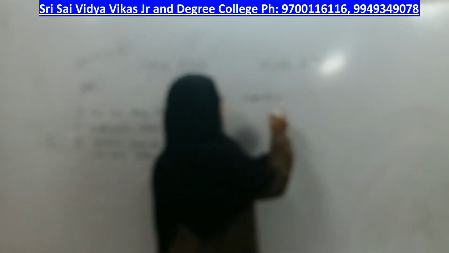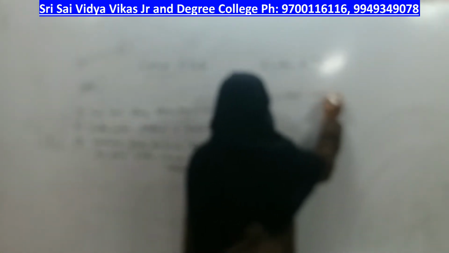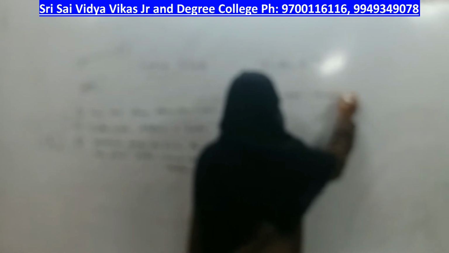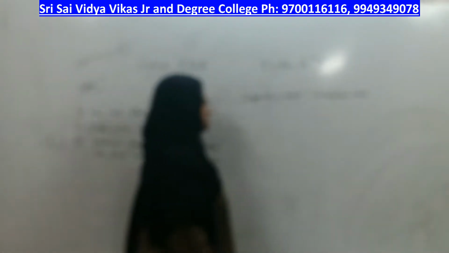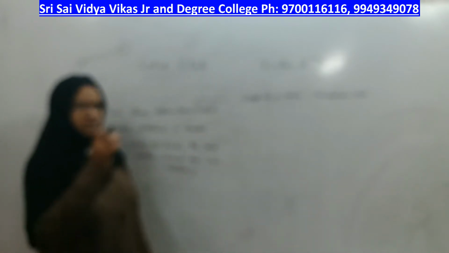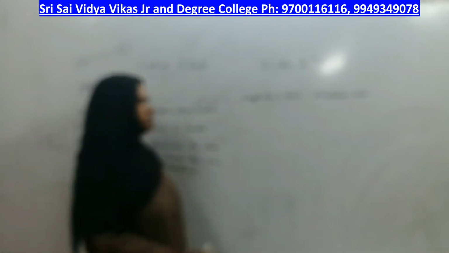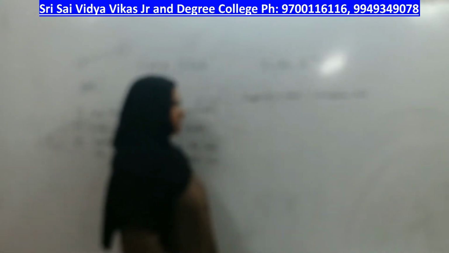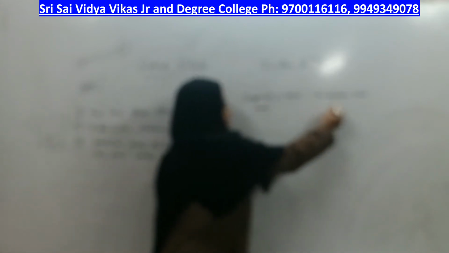One is crystalline solid and the other is amorphous solid. Crystalline solid is hard in nature, whereas amorphous solid is softer in nature, right? Crystalline solid is hard. This is soft.